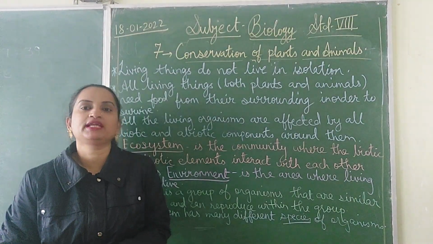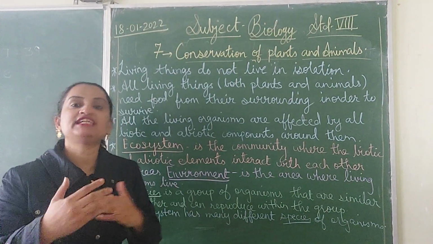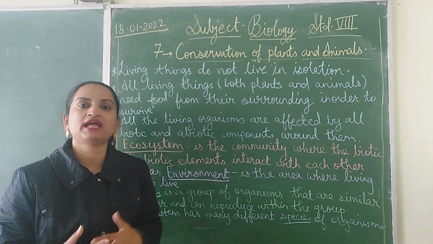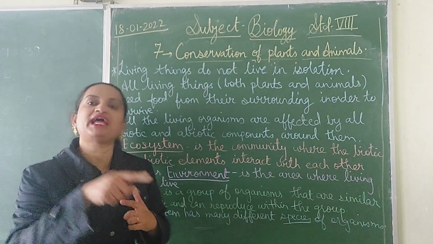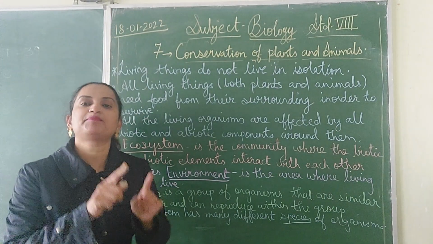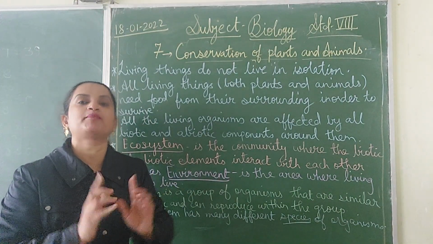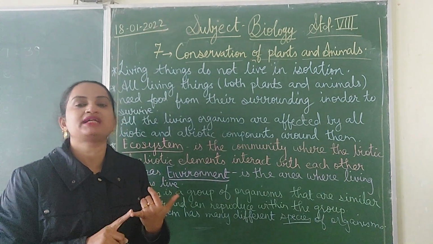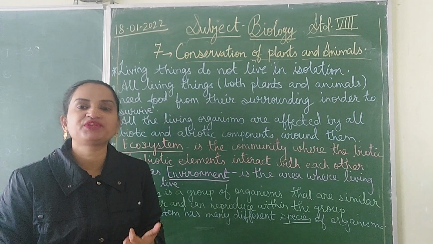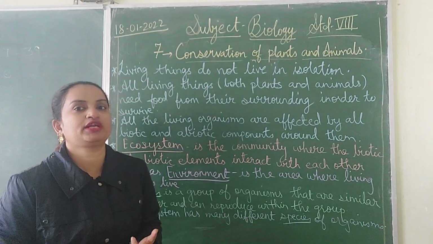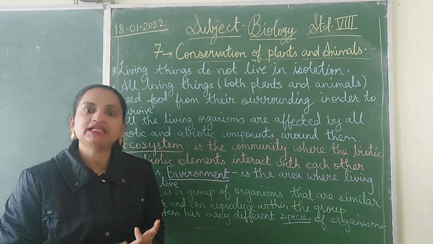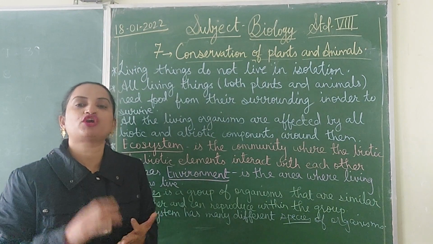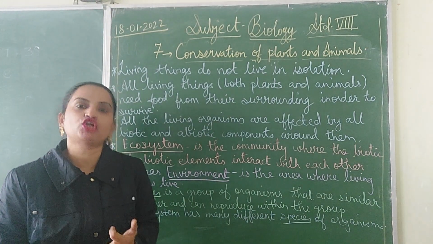As we know that biotic and abiotic components interact with each other, they depend on each other. So all the animals and we, the human beings, depend on the plants for our food. And the plants depend on the abiotic components around them for their growth and for their survival. For example, the plants need carbon dioxide, water, and sunlight, and all these are abiotic components. And the plant is a biotic component. So this is the best example which shows the interdependence or connection between the abiotic and the biotic components.